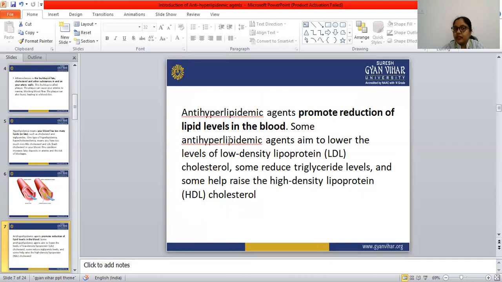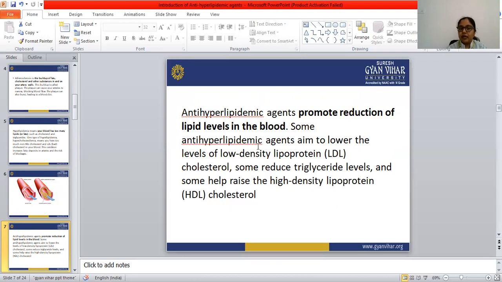What do anti-hyperlipidemic agents do? They act against this hyperlipidemic condition. So anti-hyperlipidemic agents promote reduction of lipid levels in the blood, that decreases the lipid level in the blood.